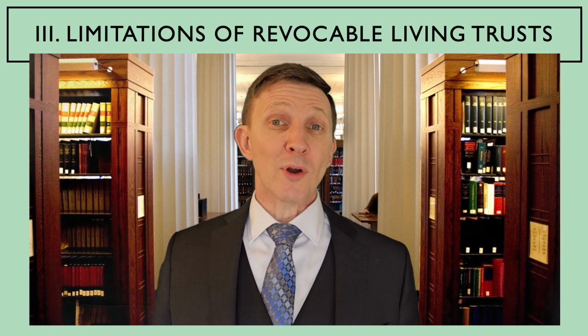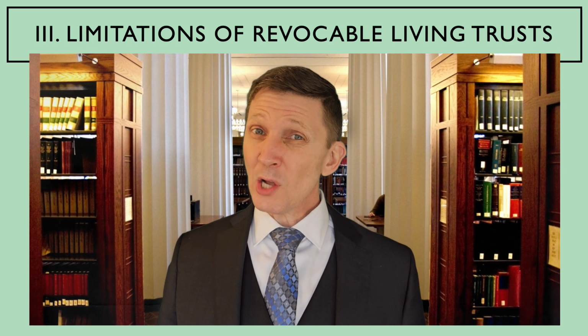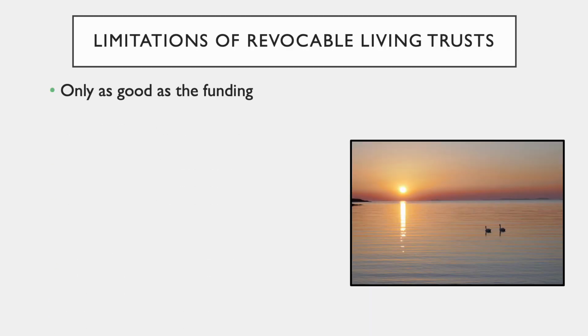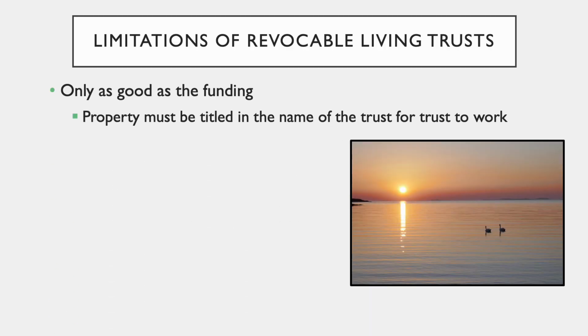A revocable living trust does have limitations. On its own, it does not make a complete estate plan. A trust is only as good as its funding. Property must be owned in the name of the trust or titled in the name of the trust, or the trust will not control that property.